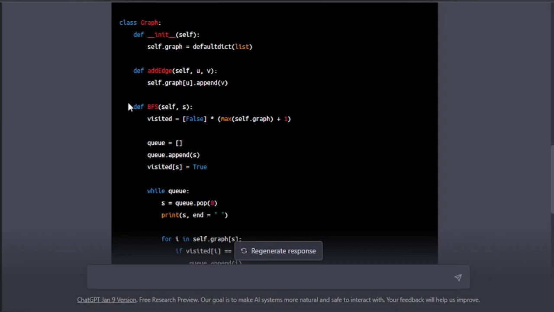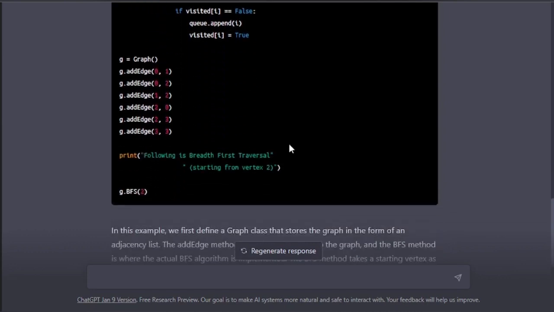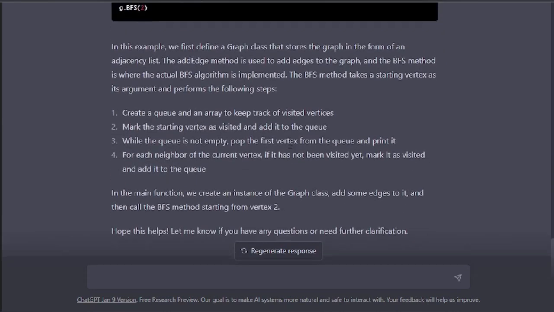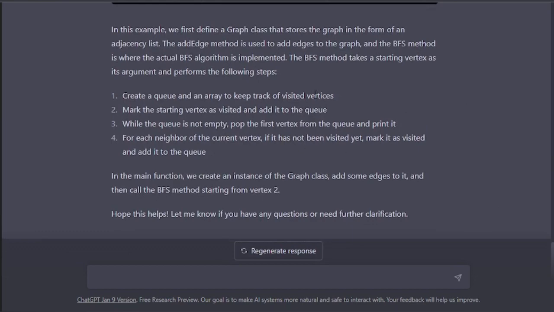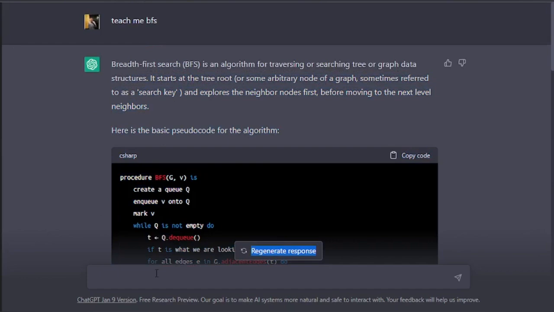Then the definition of BFS: self and visited, if visited equals false, and max of self.graph. Max means the top element, right? Max defines the top element. And q equal to an empty queue, and we have to append the s, right? So that's the whole thing, nicely defined by ChatGPT.